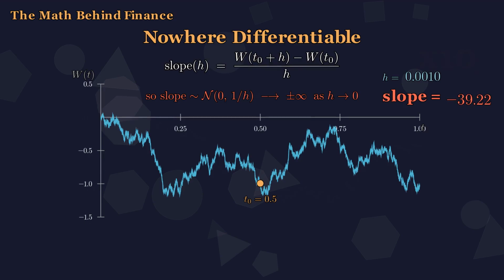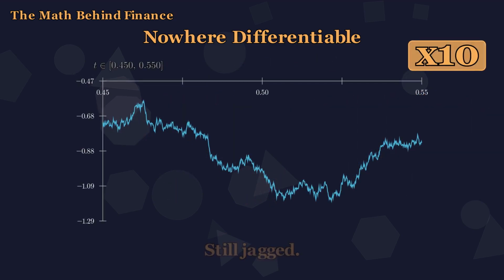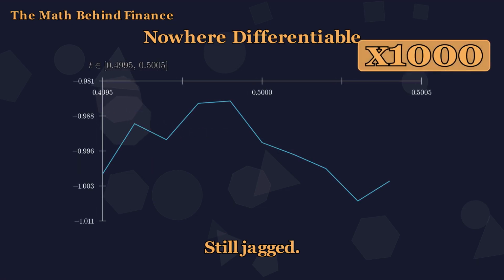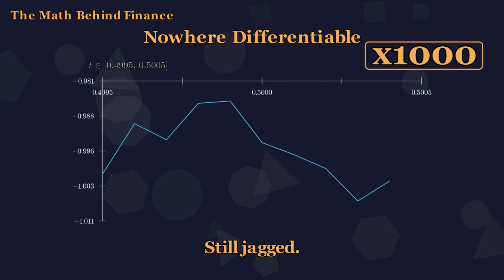Watch this fail in real time. Here is Brownian motion over 1 unit of time. Pick any point. Zoom in by a factor of 10. The curve is smaller, but the roughness has not gone away. Zoom in by another factor of 10, 100 times magnification, and the jagged pattern is still there, identical in character. Zoom 1,000 times, the wiggles remain wiggles. At every scale we look, the path looks exactly like Brownian motion, just resized. This is self-similarity, and it is why no tangent line can ever fit.